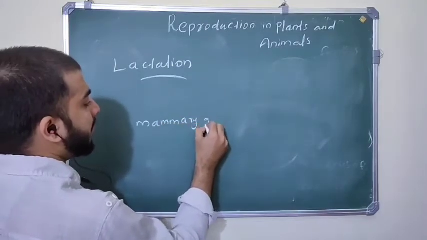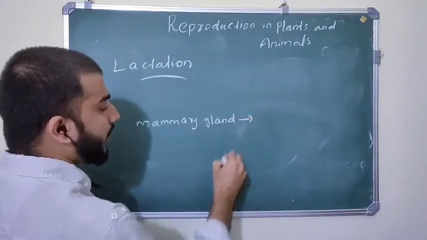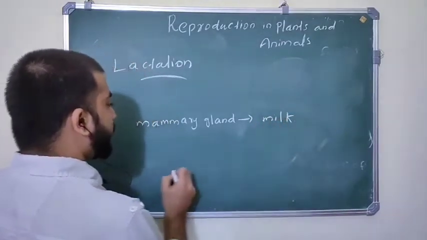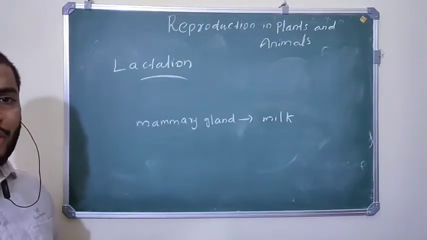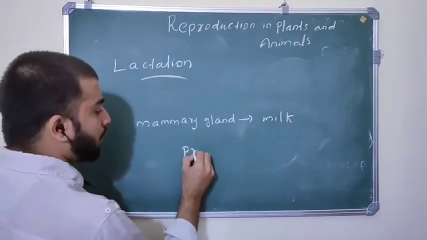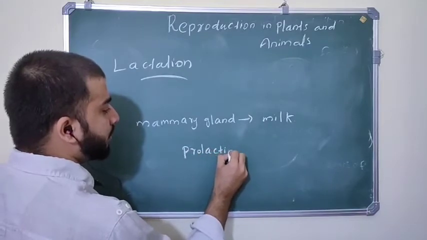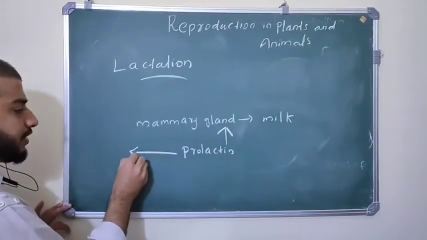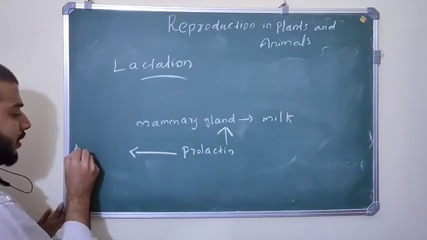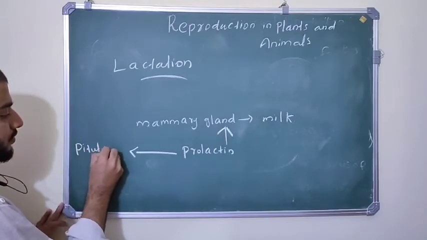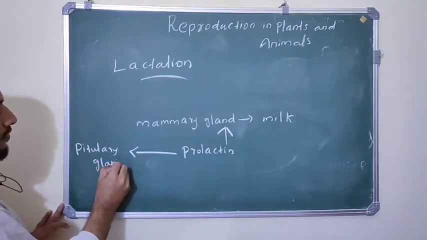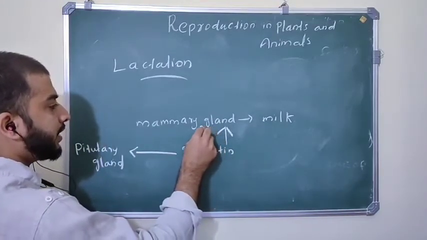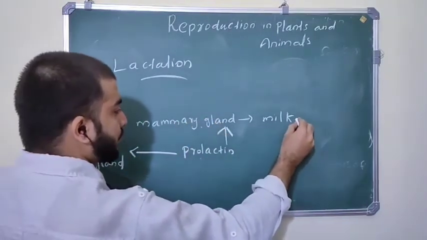So the mother's mammary gland produces milk after childbirth. Okay, that is called lactation. This mammary gland is stimulated to produce milk by the hormone called prolactin. This prolactin, which is produced from the pituitary gland, stimulates the mammary gland after childbirth to produce milk.